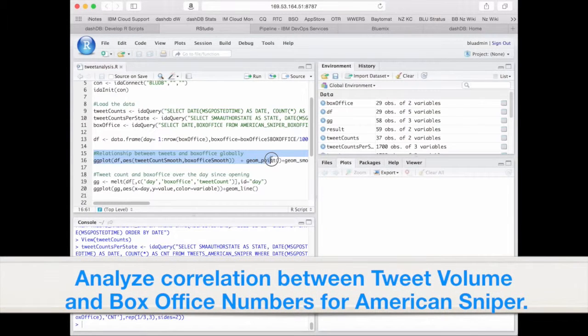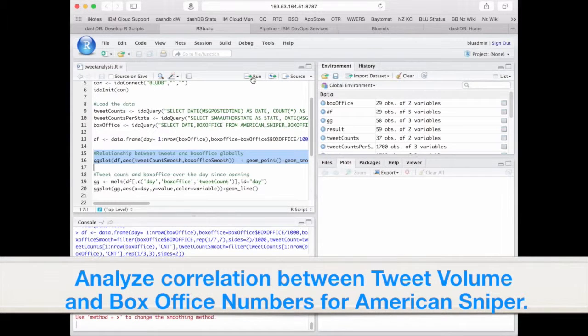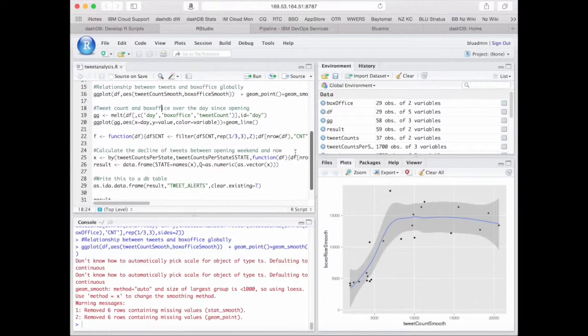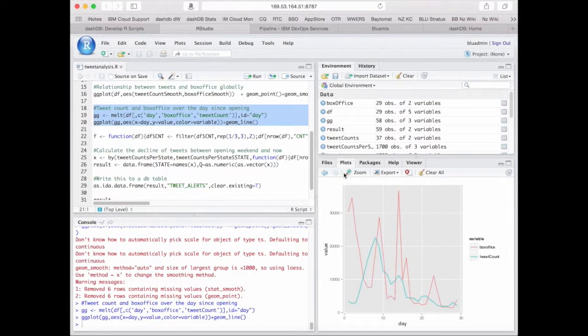In the video we just focus on the key parts of this analytic flow, like for instance discovering how strongly the tweet volume over time can predict the box office success, and we also already generated a little graph that shows this over time, and you will find it later on in the report in a similar way again.